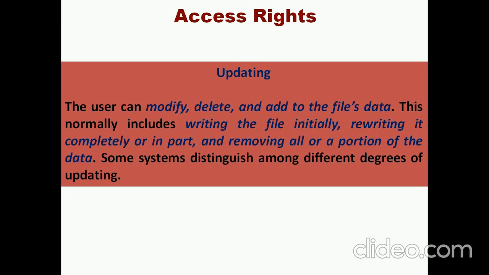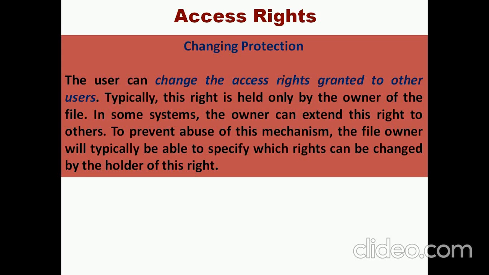Next is updating. Any user with the updating permission can modify, delete and add to the file data. They can read the file initially, rewrite it completely, or remove any part of the file. So they have all the complete privileges. Change protection: in this case we change the permissions of the different users.